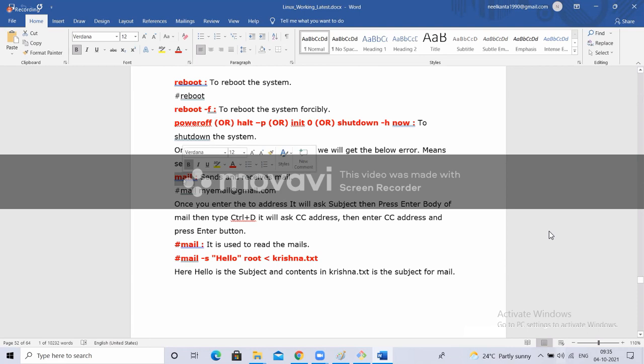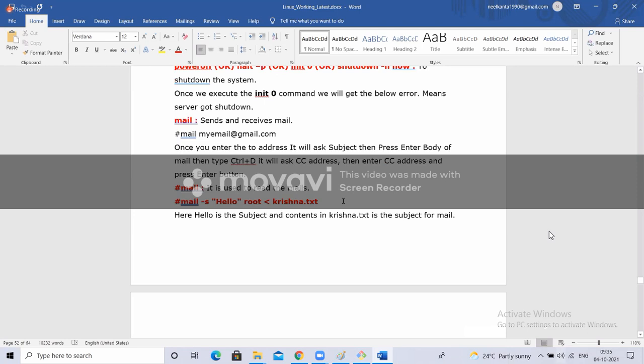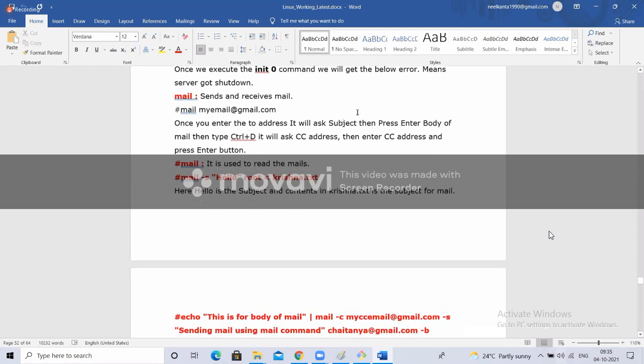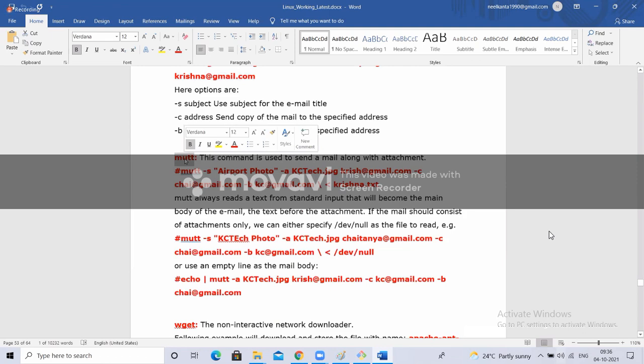And if you want to send a mail from your Linux, mail is a command. But you cannot easily send a mail. You need to have SMTP configuration. What SMTP is and all, we'll learn in Jenkins. But in general, from Linux machines, we'll not send mails. We'll use other tools like Jenkins, or monitoring tools, where we send the mails like SNS notifications and all. But just remember, mail is a command to send a mail without attachment. If you want to send a mail with attachment, mutt is the command. Okay, just have an idea.